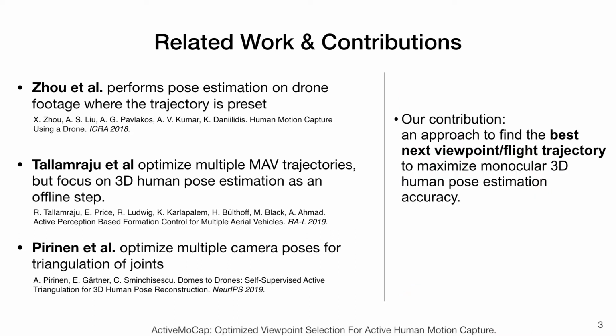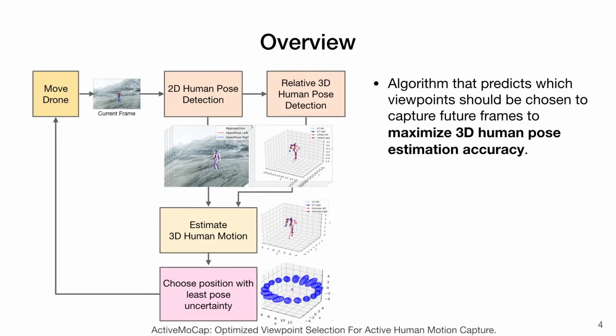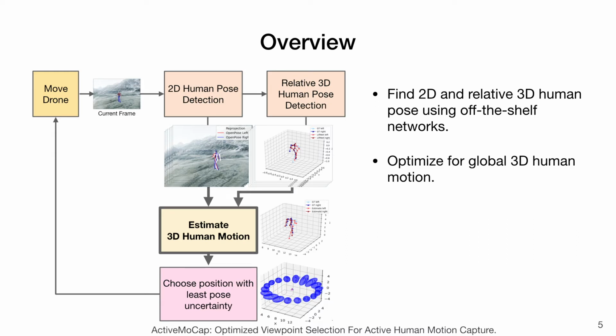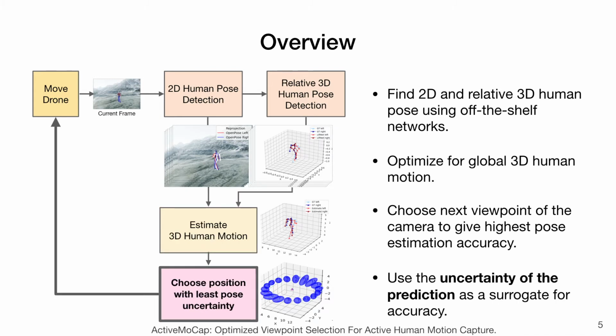Our contribution is an approach that aims to find the best next viewpoint to maximize monocular 3D human pose estimation accuracy. Specifically, given a short video sequence, we introduce an algorithm that predicts which viewpoints should be chosen to capture future frames so as to maximize 3D human pose estimation accuracy. From the current frame, we find the 2D and relative 3D human pose using off-the-shelf networks. The 2D pose and relative 3D pose of the last K frames is then used to optimize for the global 3D human motion.